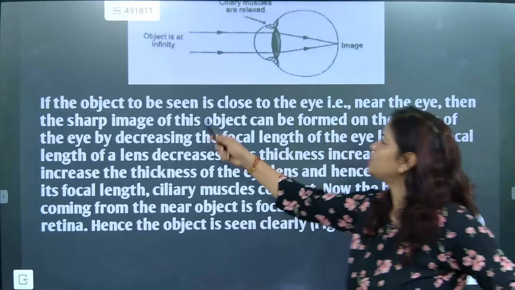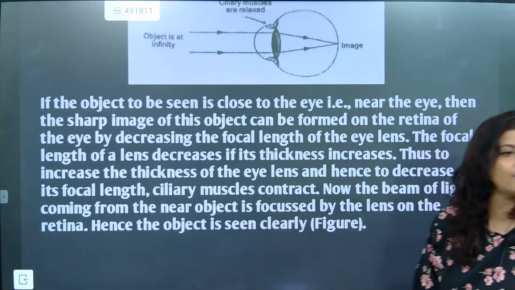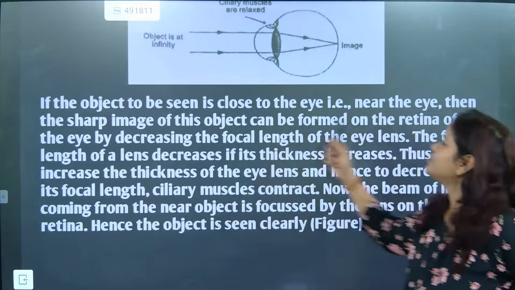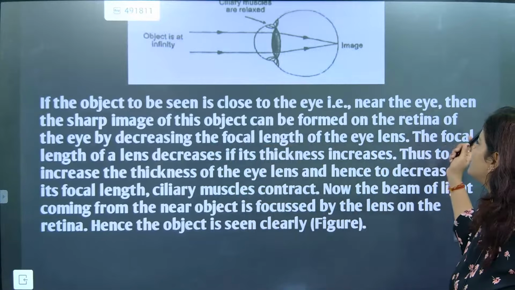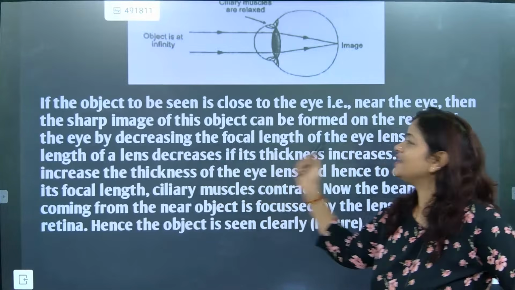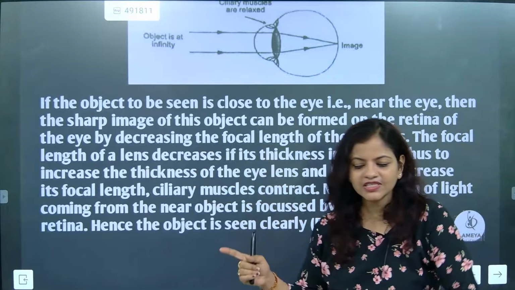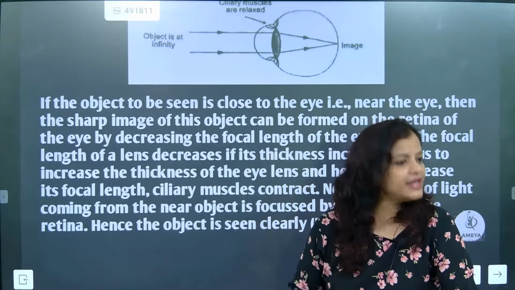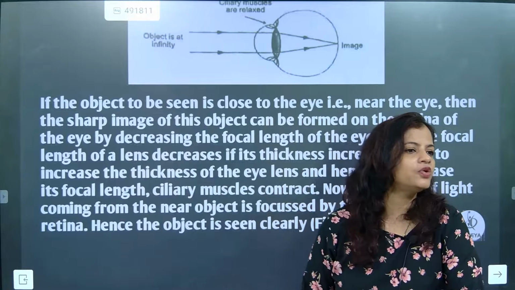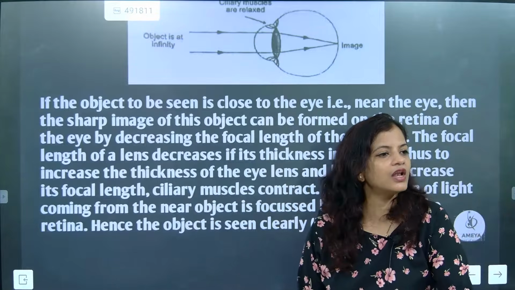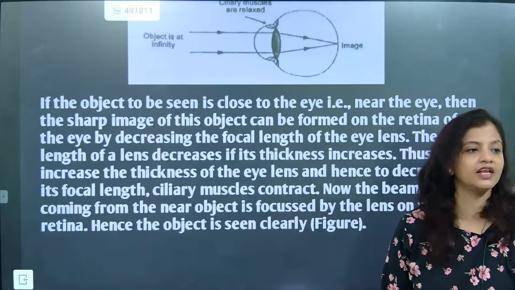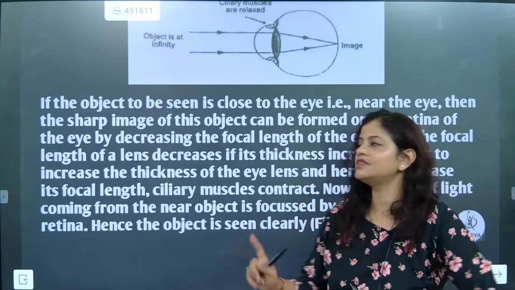If the object to be seen is very close to the eye, then the sharp image of the object can be formed on the retina of the eye by decreasing the focal length. In the previous case, what did we do, beta? We increased the focal length. Here, what are we doing? Decreasing the focal length. So how can we decrease the focal length? By increasing the thickness.